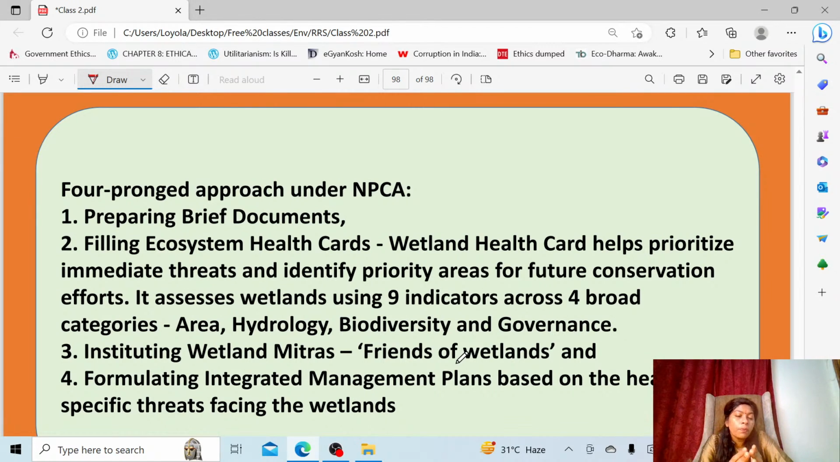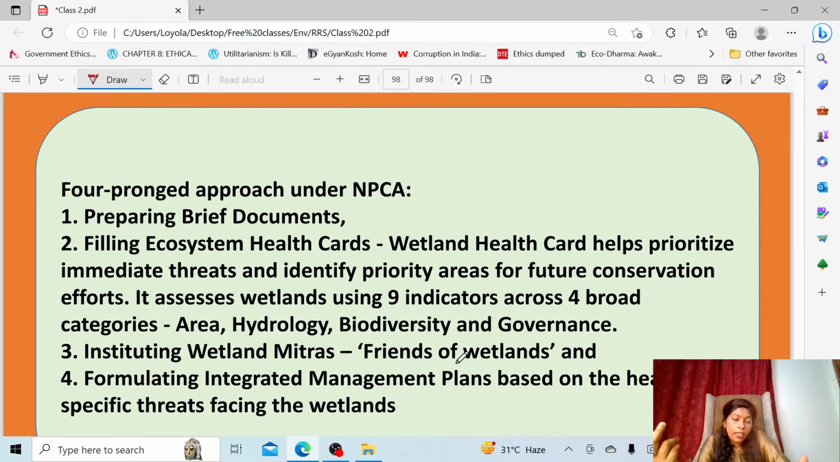Whenever you are learning about some bodies or conventions, you should know whether India is a member or not. Questions will be focused in that manner only. Again, what type of convention it is, whether it is voluntary or mandatory, and what approach they are following, from that also questions will be focused.